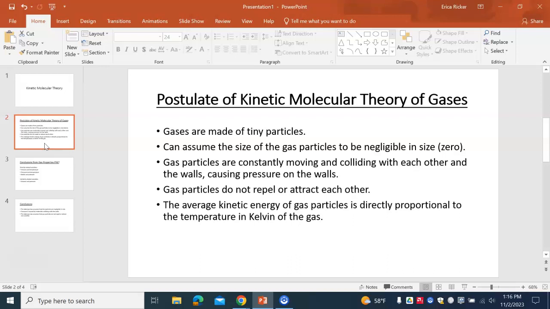And then the average kinetic energy. Kinetic energy, remember, has to do with motion. So the amount of energy is directly related to the motion of the particles. The average kinetic energy of gas particles is directly proportional to the temperature in Kelvin of the gas. So if you increase the temperature, that will put more energy into our molecules, and our molecules will be moving around much faster. We'll see the kinetic energy, or the speed at which they're moving, increase.